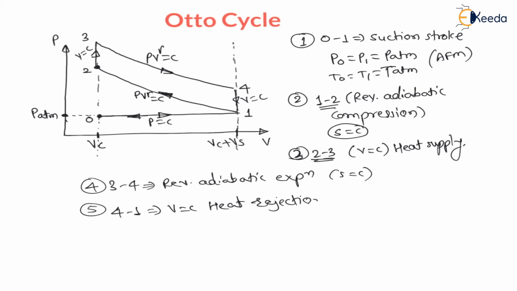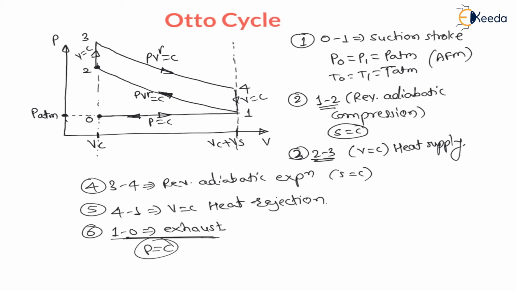Heat is rejected at constant volume. And then the last process is 1 to 0, which is called the exhaust stroke. During this exhaust stroke, pressure is again constant, that is P0 = P1 = atmospheric pressure, right.